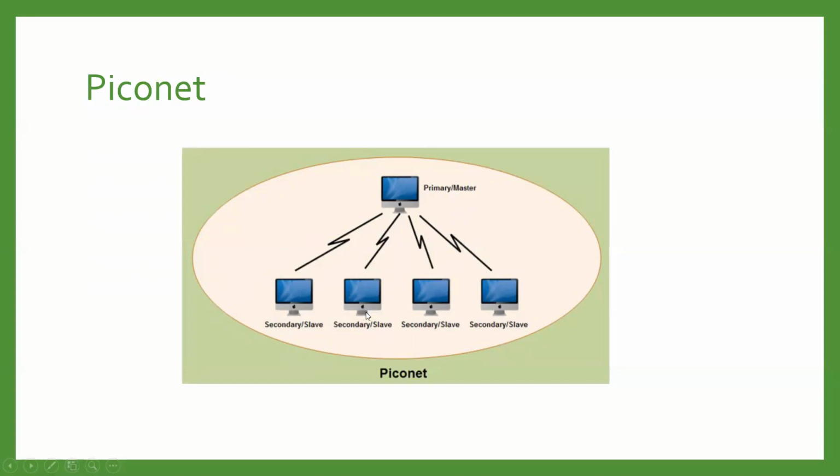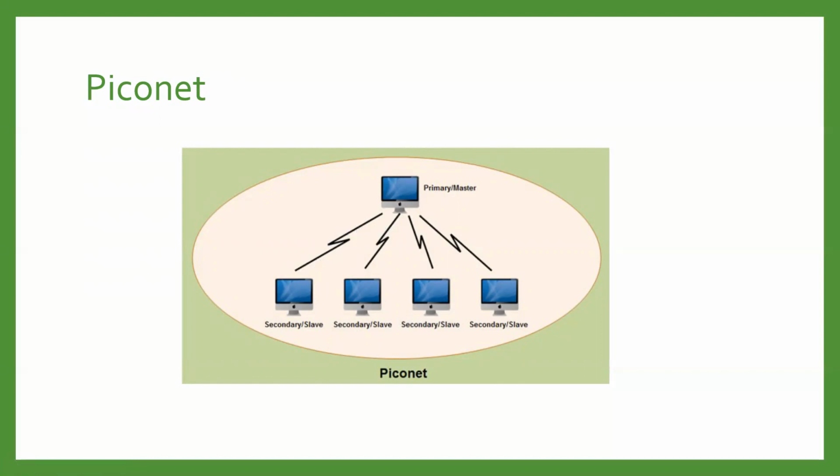So this is the basic structure of a piconet, where we have one primary node and other nodes working as secondary or slave nodes, and only 7 active nodes are possible, and 255 parked nodes are available, which will be in paused mode.